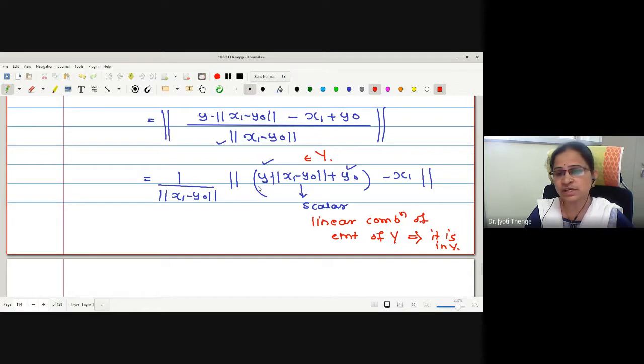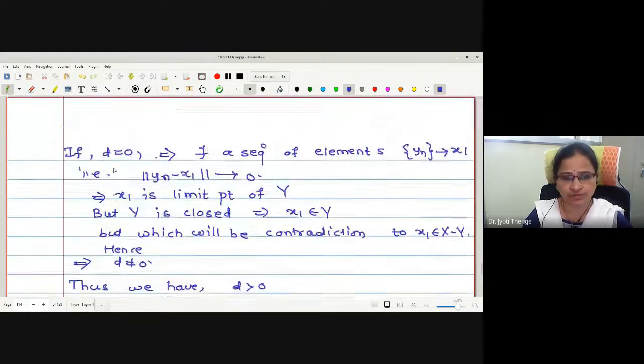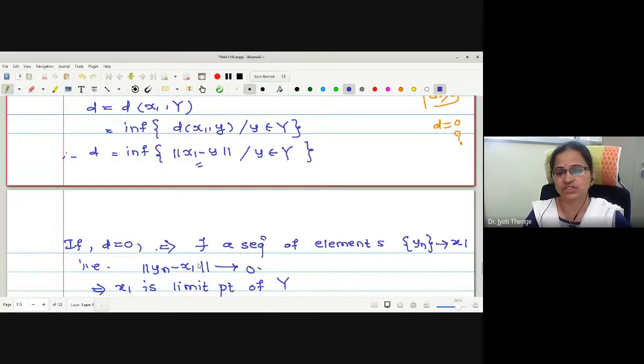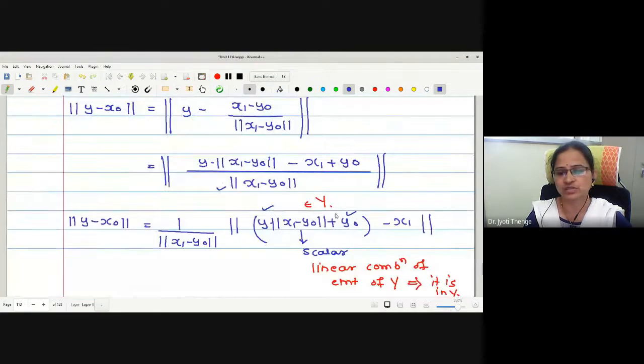Now this is the distance between an element of Y and x1. What will be the distance? D is the distance we have defined between y naught and x1. Exactly, D. What for the rest of the elements? Say this is the element I just called y dash. This linear combination, say y dash.